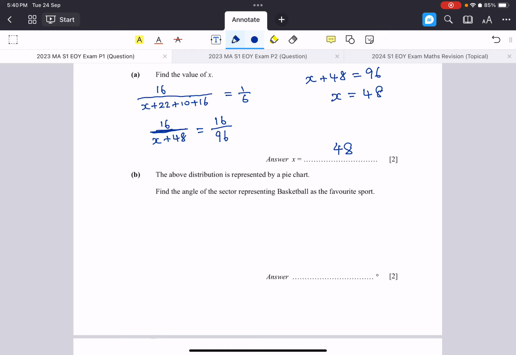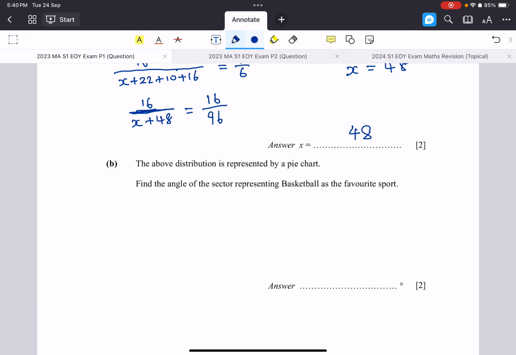So here we go. Part B, the above distribution is represented in the pie chart. If I represent it in a pie chart, I don't really have to draw the pie chart. But what we need to know about a pie chart is that 360 degrees represents the whole thing, right? So find the angle of the sector that represents basketball. Basketball has 22 students, right? So 22 out of the total, which is 96, represents the fraction of people who put basketball, and we need to compare it against the 360 degrees to know how many degrees in terms of the pie chart. So you work this one out, it is just 82.5 degrees, right? So 82.5. Okay, all good.